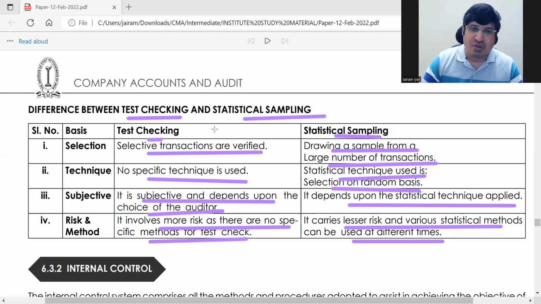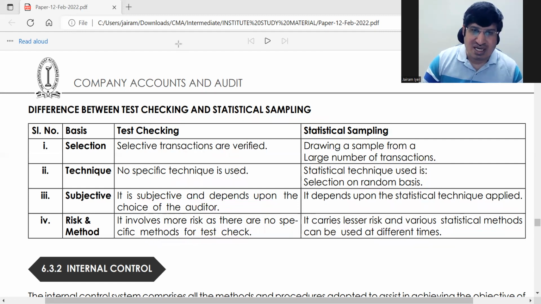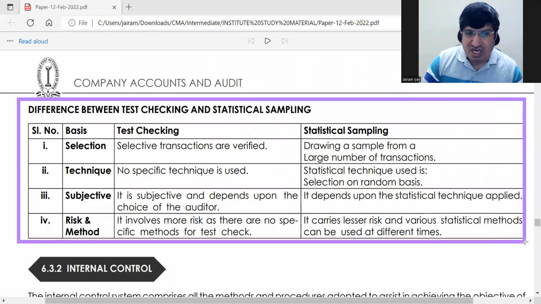In test checking you are selecting a few transactions, in sampling also you are selecting a few transactions. But here the auditor is using his own judgment, here he is using a statistical method to find the sample. That's all. Again, all these questions are there in objective pattern like this. They are definitely important.